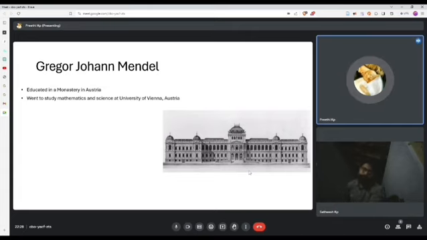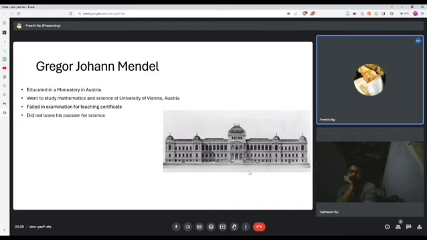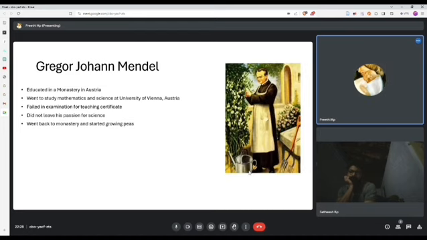He was studying to be a teacher, but unfortunately, he failed the examination and could not receive a teaching certificate. Even though he was disappointed, he did not leave his passion for science. After this event, Mendel returned to his monastery and continued his life there, where he started growing pea plants as a hobby.